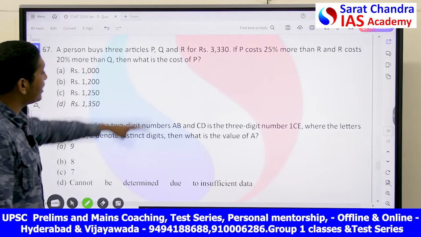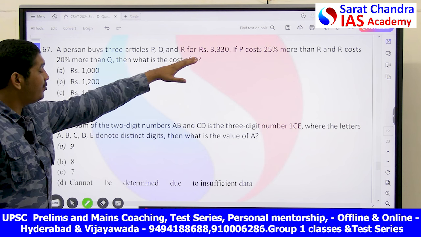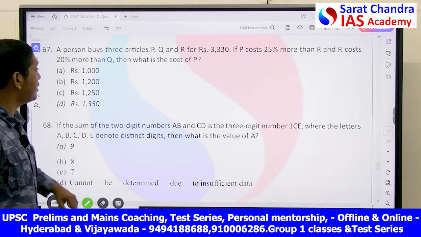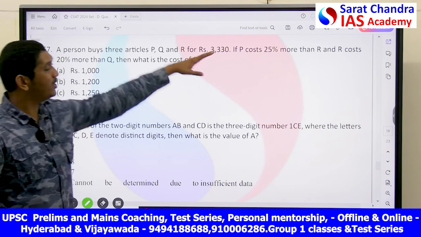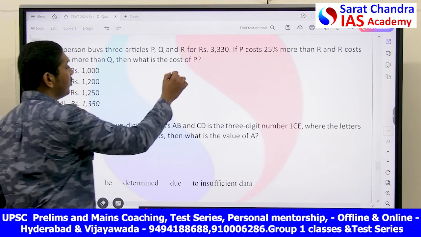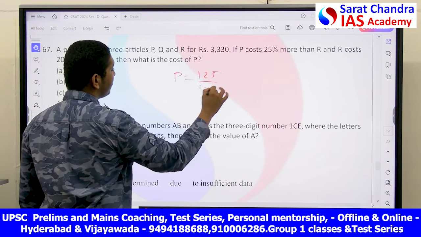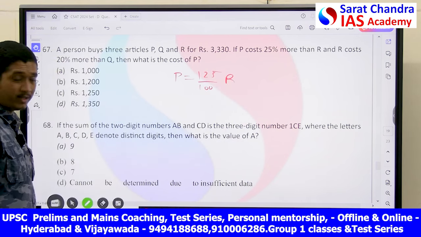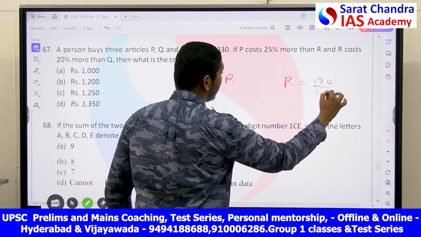A person buys 3 articles P, Q, R for 3,330 rupees. If P costs 25% more than R and R costs 20% more than Q, what is the cost of P? They are asking about 3 articles together. Now P is equal to 25% more than R, that is 125 by 100 of R. And R is equal to 20% more than Q, R is equal to 120 by 100 of Q.